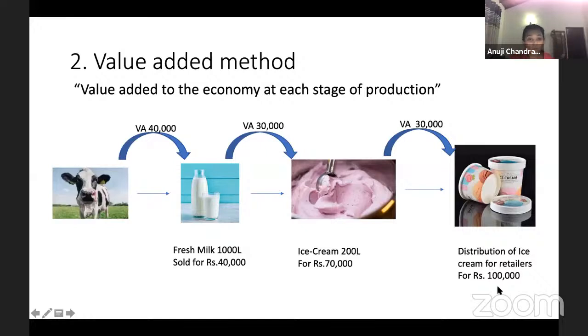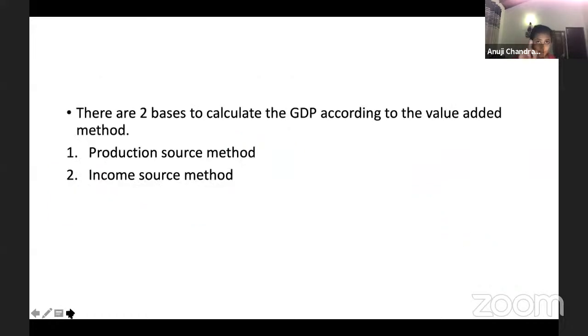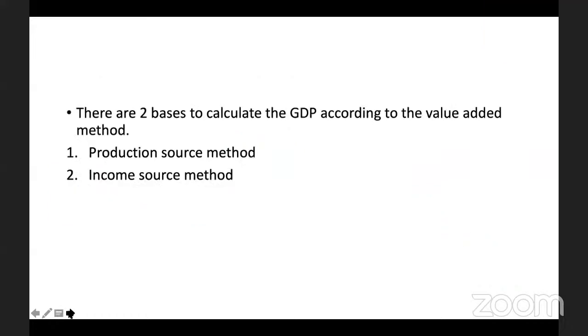Now, if I ask you what is the value, you can't calculate each and every one, because the double counting error is there. Because of that, what do you take? You take the value addition at each stage to calculate the output. Okay, so I hope this is clear. Any questions? Drop in the chat box. I'll look into it. Okay, next one.